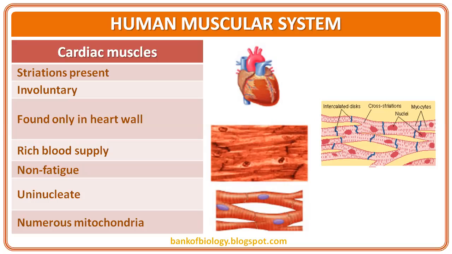They are found in the heart wall, we know that is myocardium, with rich blood supply. Yes, they require 72 beats per minute minimum, isn't it? Non-fatigue. If they undergo fatigue, that is a heart attack, we say, isn't it? Uninucleate condition. Okay, numerous mitochondria required. That means beating 72 times. Then we made a limit in heartbeat, isn't it? Do you remember that limit we made? That 100 beats per minute, isn't it? Why only 100 beats per minute?